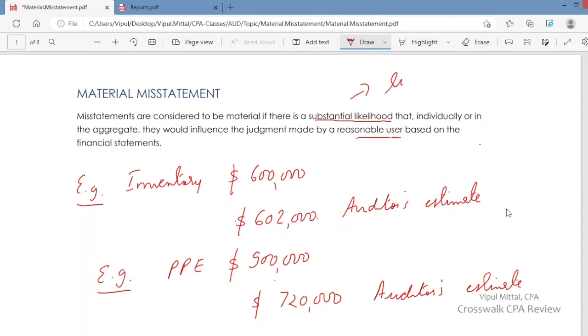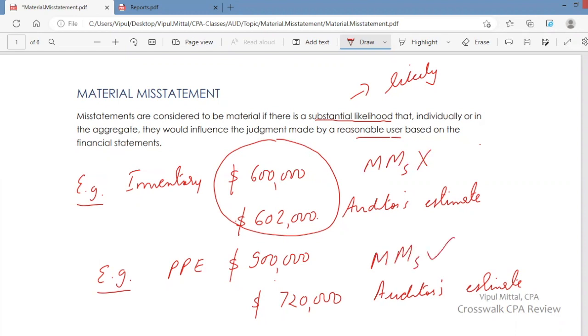So if it is likely that this misstatement would influence the judgment of a user, it is a material misstatement. It is probable that this misstatement would influence the judgment of a user. It is a material misstatement then. But here you considered that it is not likely that this would influence the judgment of a user. This is not a material misstatement. Yes, here you can say that this is a material misstatement.